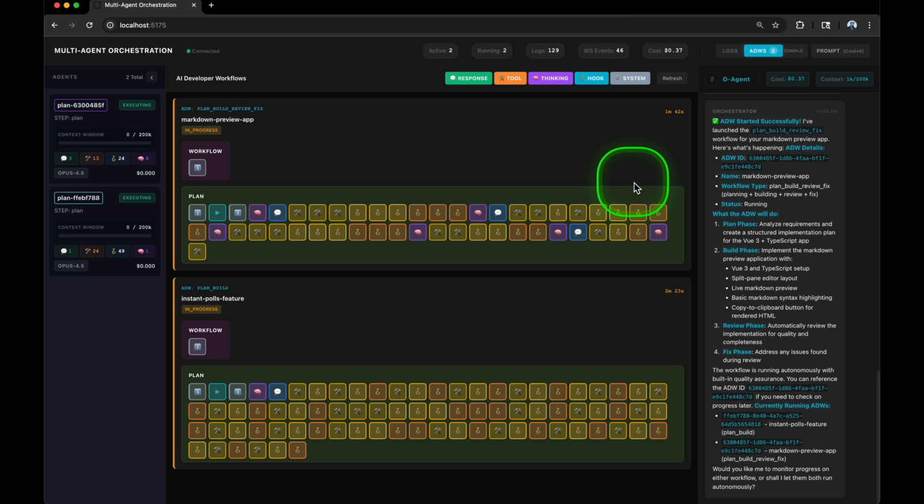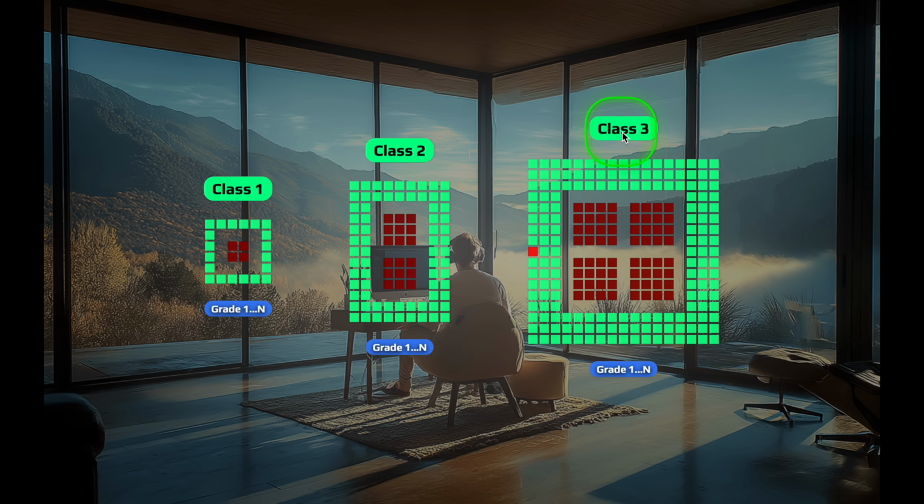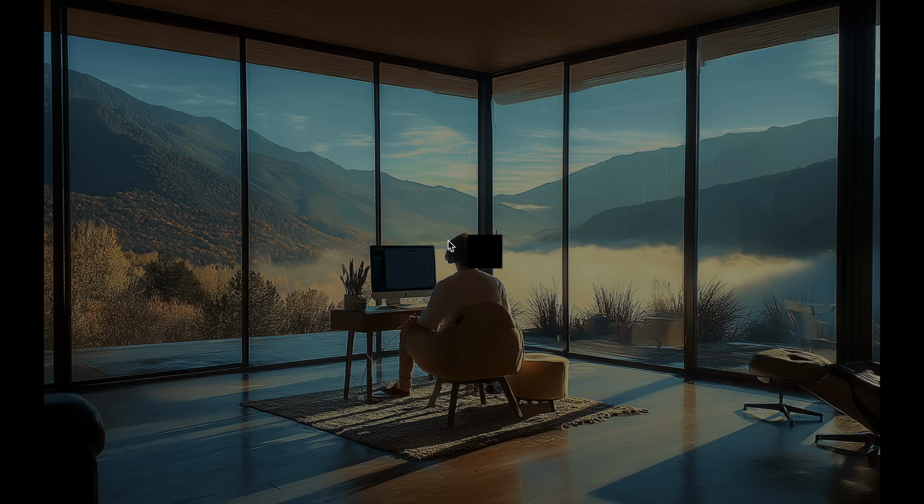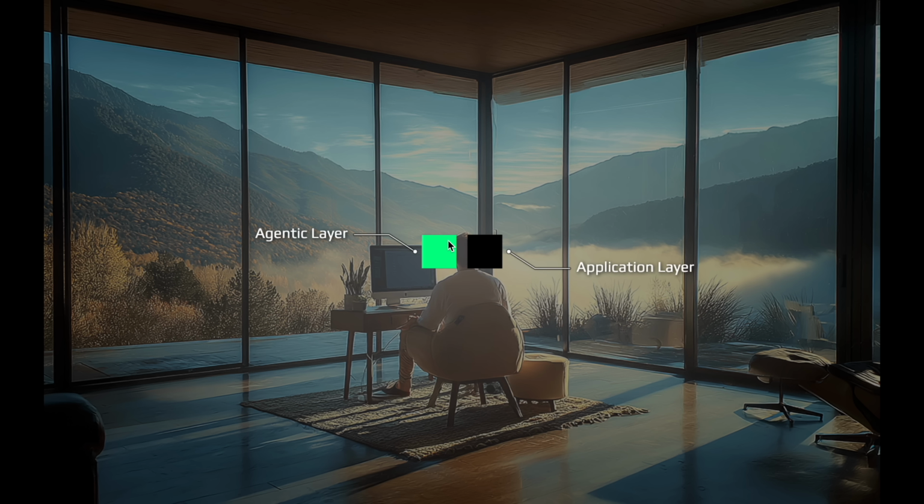Now let's dial in and start from 0, right? Let's reset, because we don't start here. We don't start at class 3. We don't start with powerful orchestration systems. We start with nothing. So as mentioned, every single code base should now have these 2 key components, the application layer and the agentic layer. These 2 squares here represent a brand new code base.